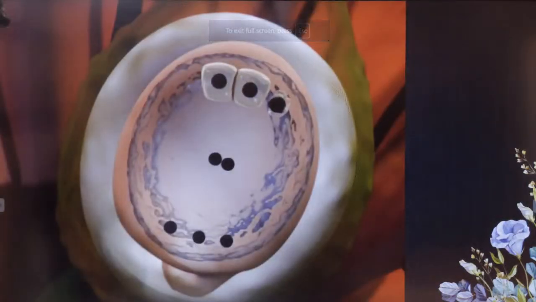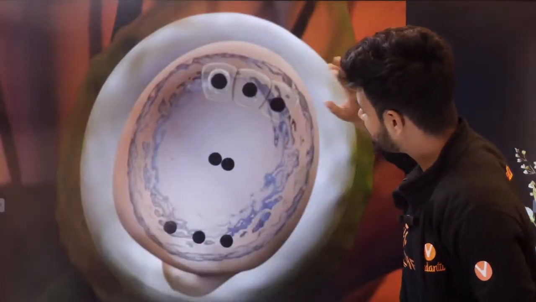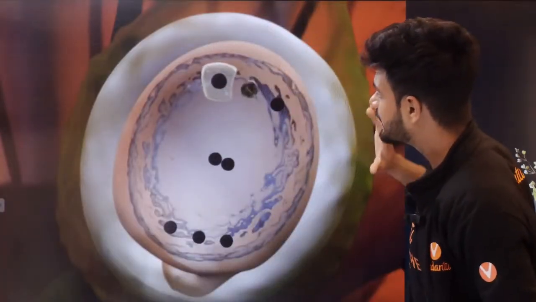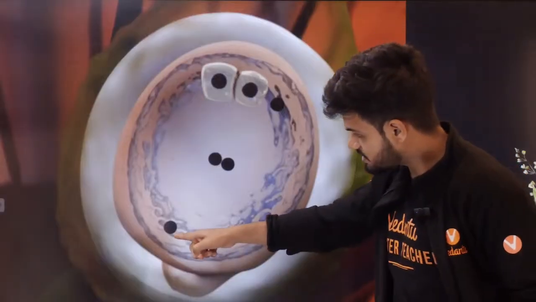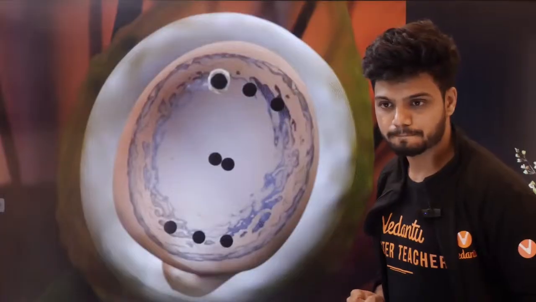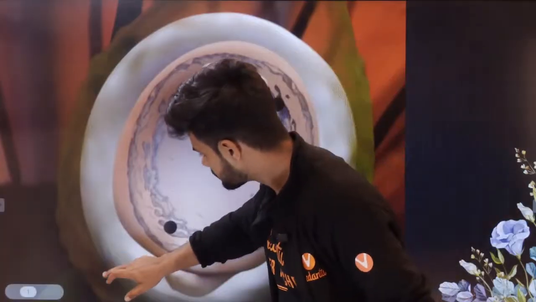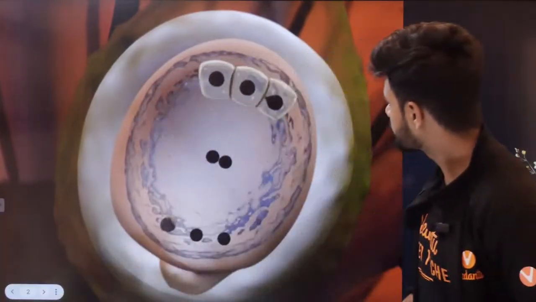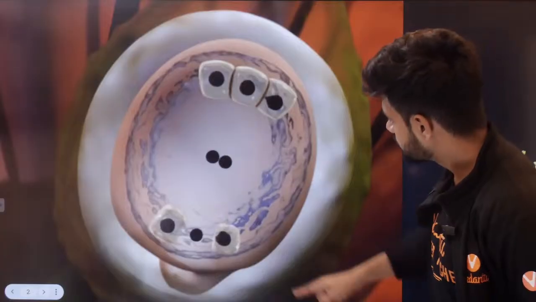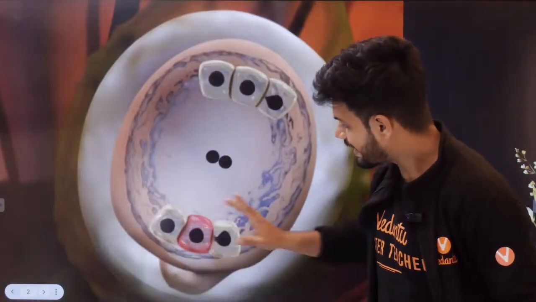Students, can you see? These are your three antipodal cells. These three are your egg apparatus: the egg nucleus and the two synergids, and the two polar nuclei. Now students, understand what is happening here. These are your synergids and egg cell.